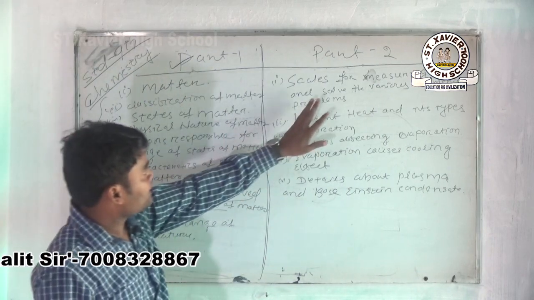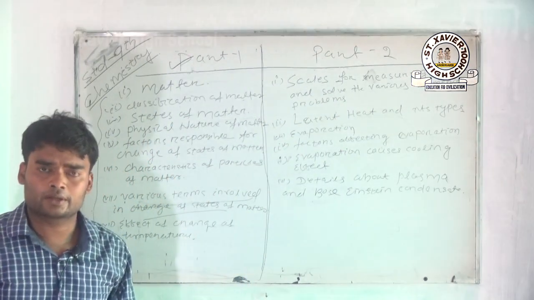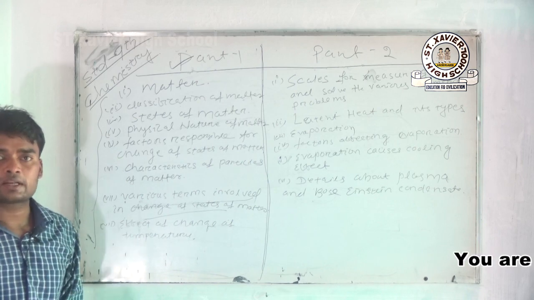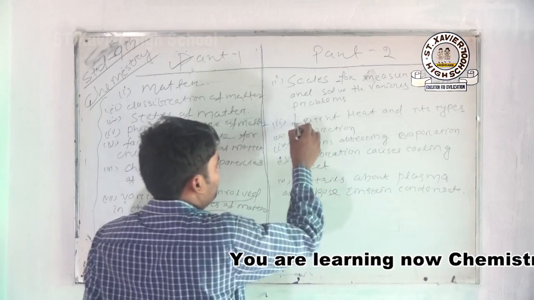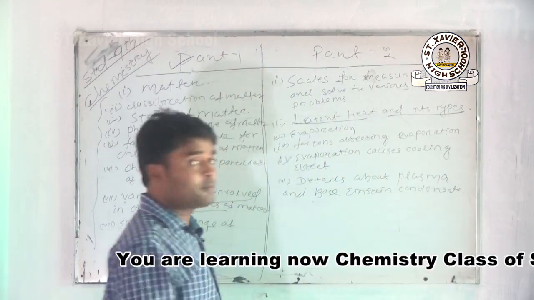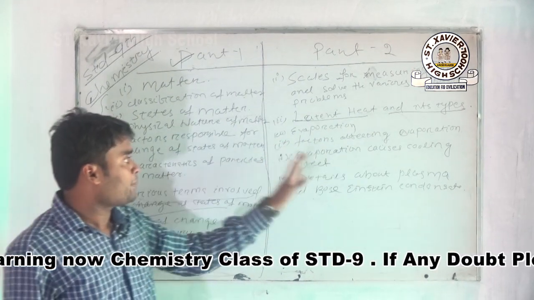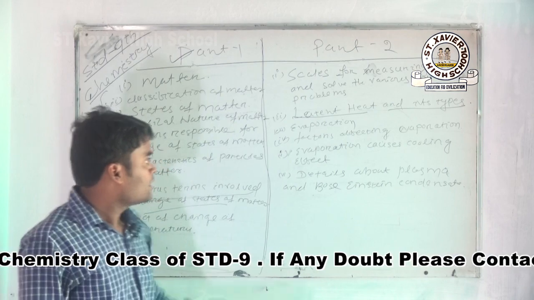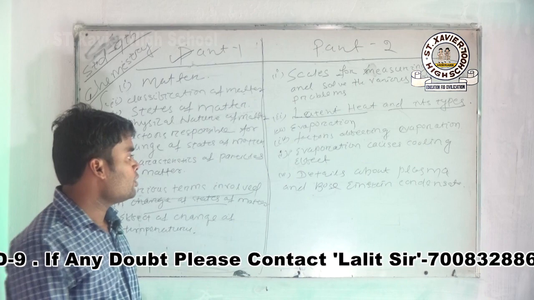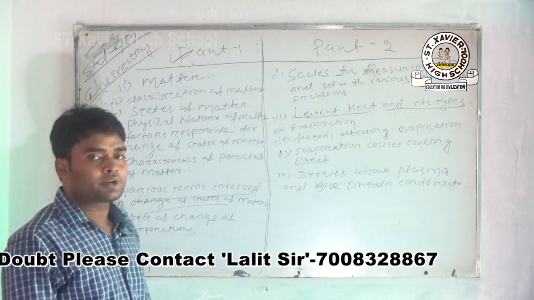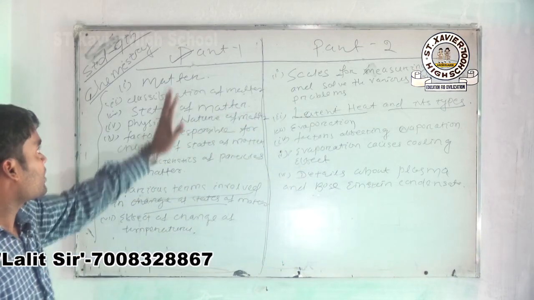Part 2 comprises scales for measuring temperature. There are various scales, like the Kelvin scale, Celsius scale, and Fahrenheit scale. Second is latent heat, a very important part of this chapter. Most of the questions in your board exam arise from this chapter. Then evaporation and the various factors that affect evaporation, then evaporation causes cooling effect, then details about plasma and Bose-Einstein condensate. Clear? This is part 1 and part 2. Today's class is basically for part 1.